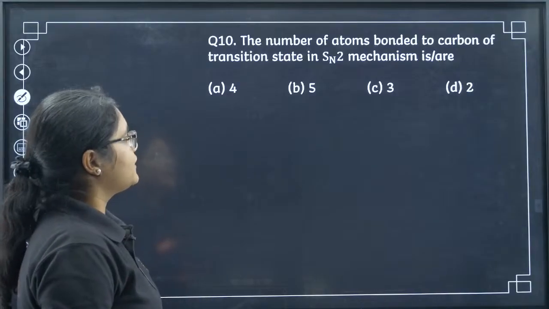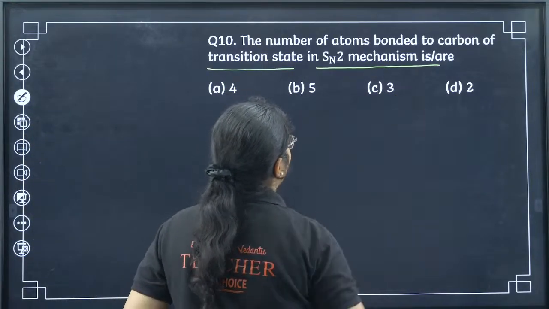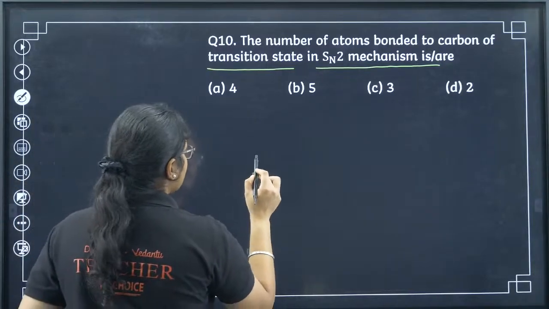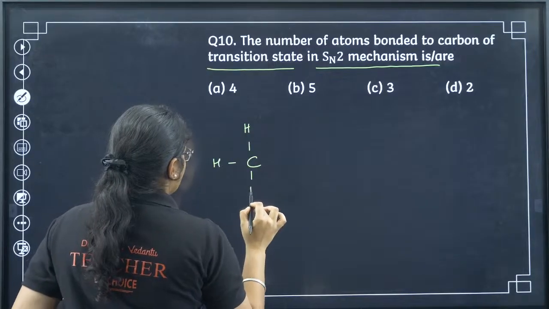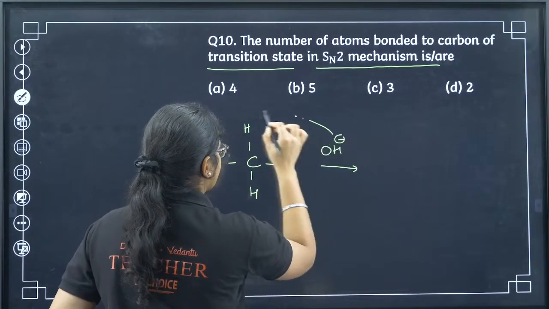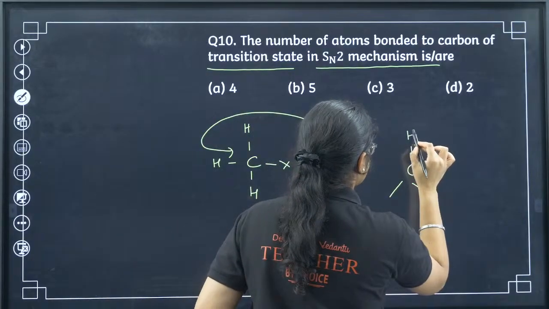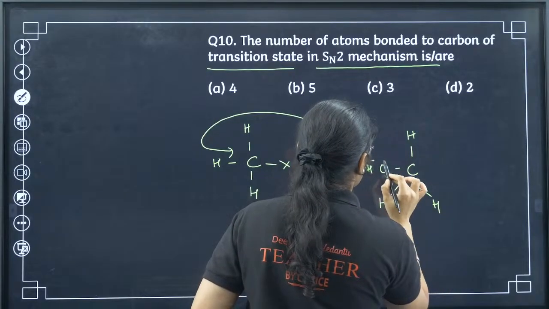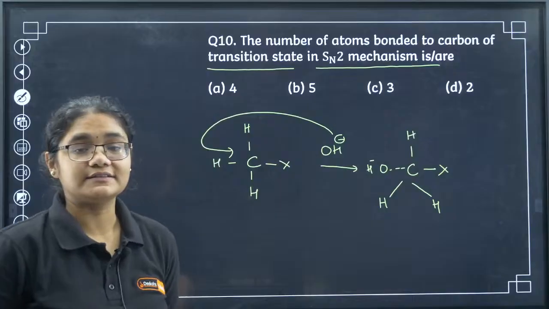Next, the number of atoms bonded to the carbon in the transition state in SN2 mechanism is or are. In SN2 mechanism, transition state. If you remember, suppose I have it like this, there is X, and suppose OH minus is attacking this carbon. A transition state is formed, where we have OH with a dotted bond, and you have X. So how many bonds are there in the transition state?